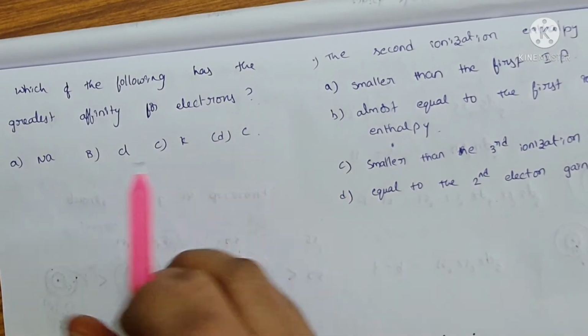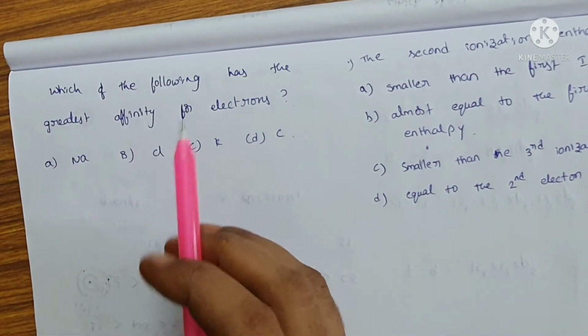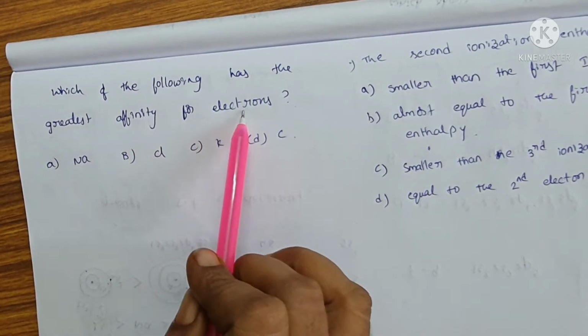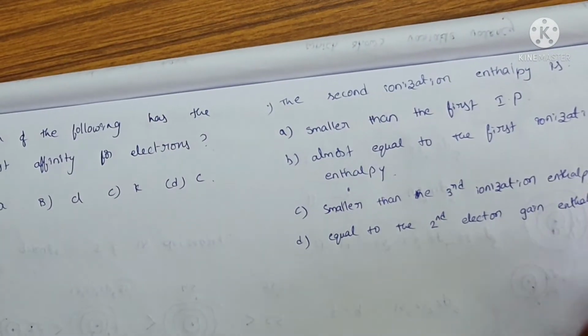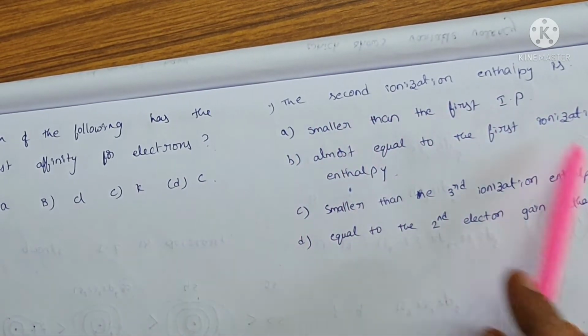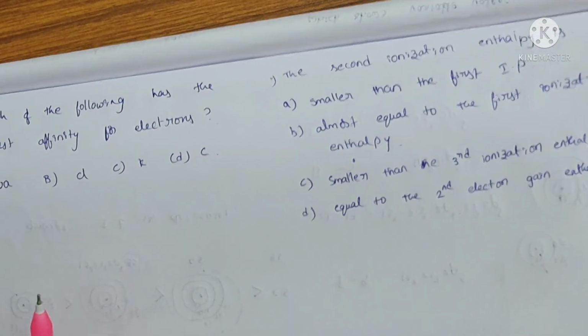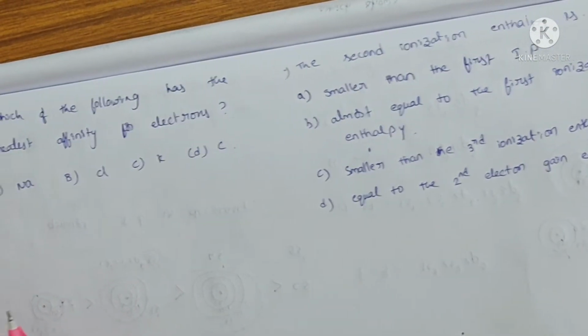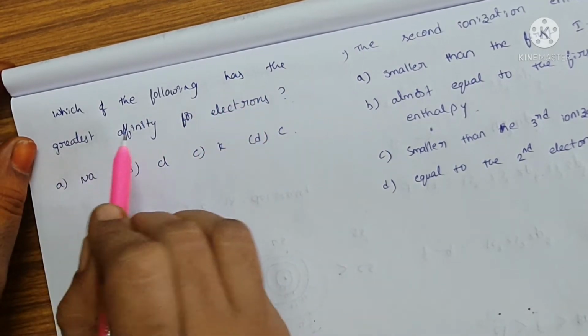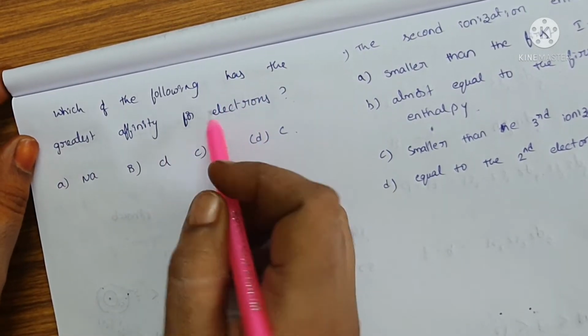Today's questions are: which of the following has the greatest affinity for electrons? And the second question is: the second ionization enthalpy is, which is the correct option here. First one, we will go to the first one. Which of the following has the greatest affinity for electrons?